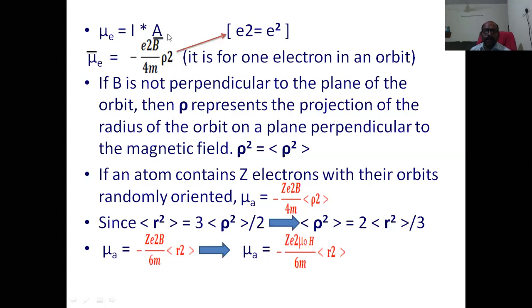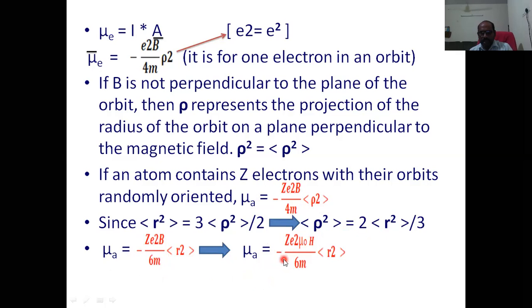From this equation we see that rho square is given here, and mu a is equal to minus Z e square B by 6m times the expectation value of r square. Whenever the Z term is included, it is the atomic magnetic moment. So the atomic magnetic moment is this one, in terms of magnetic induction B, and in terms of field strength H.